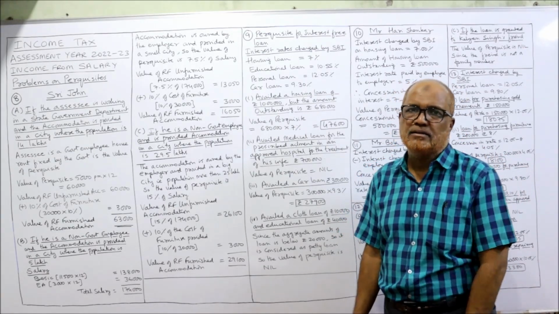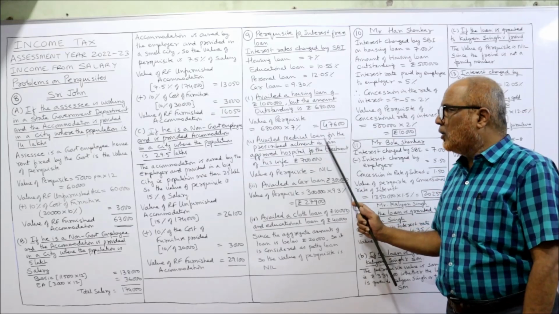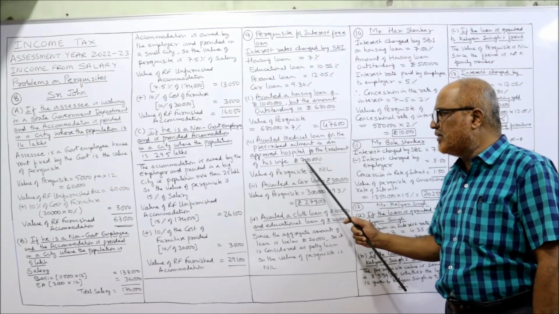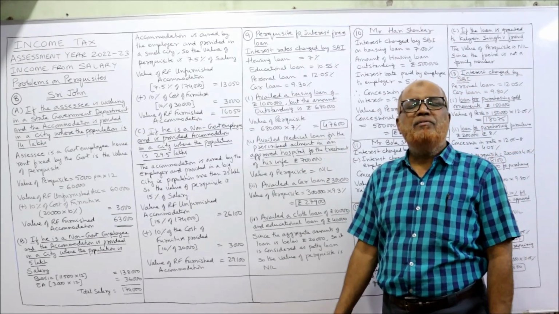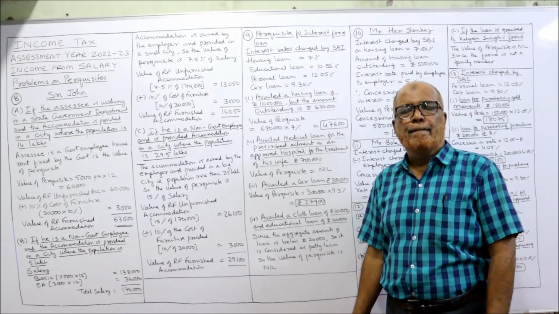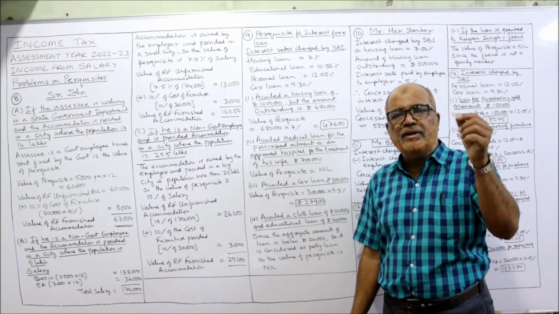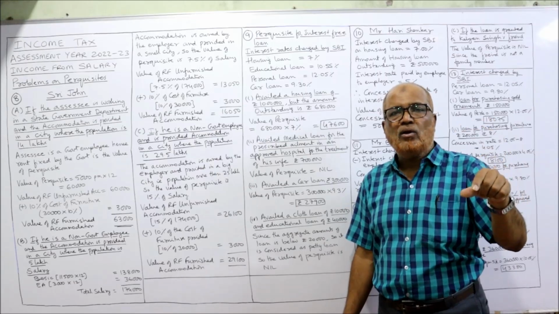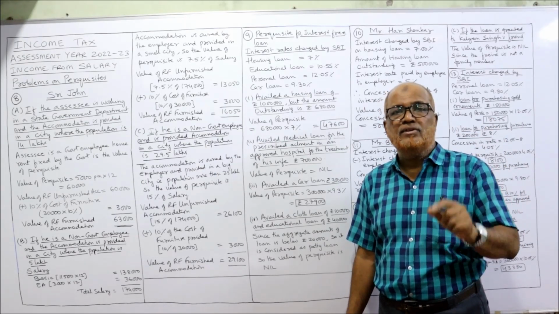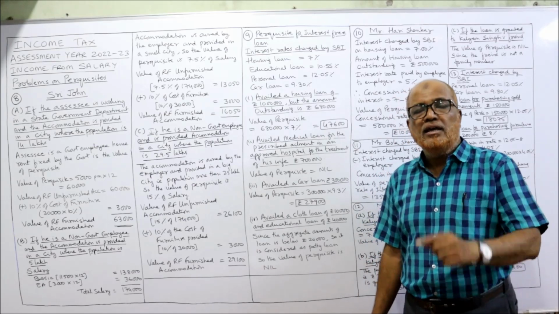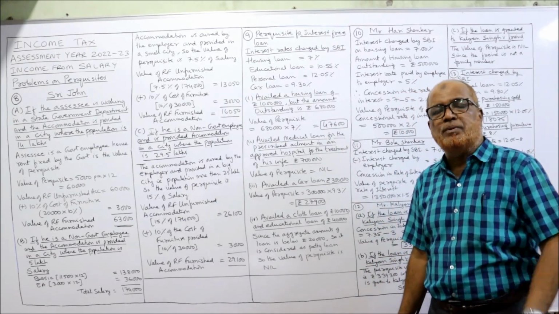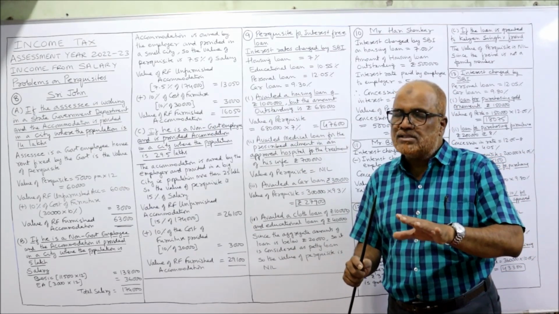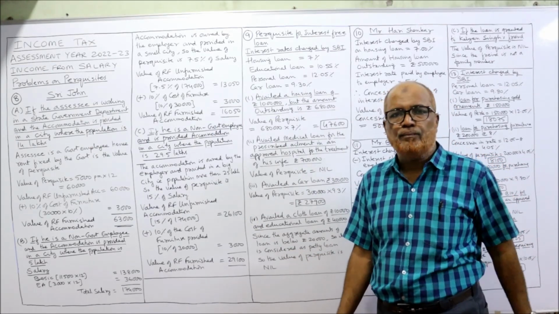First case completed. Second, availed medical loan for the prescribed ailment in an approved hospital for the treatment of his wife, 7 lakh. In the previous video I have explained in detail. If an employee has obtained an interest-free loan from the employer for treatment of a prescribed ailment, which is prescribed by Income Tax Act, in a recognized, approved hospital, then it is a tax-free loan.